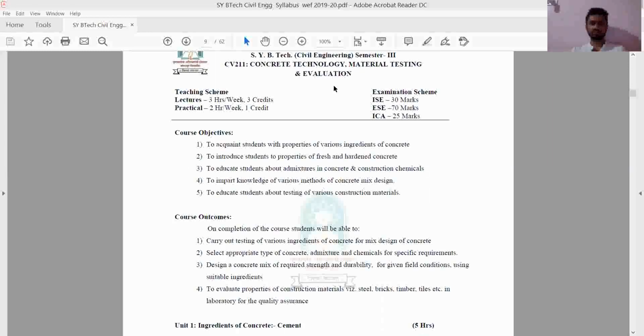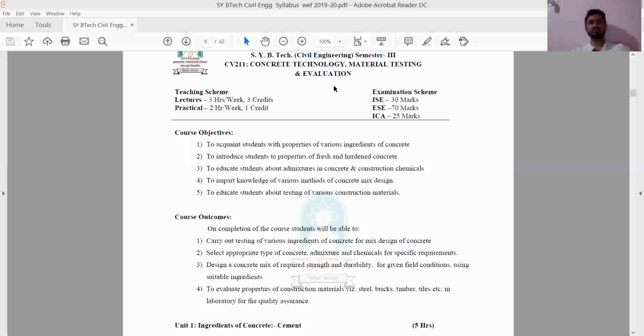Third objective is to educate students about admixtures in concrete and construction chemicals. So we are going to study the admixtures. What is an admixture? How are we going to modify the properties of concrete? What are the chemicals to be used? What is the quantity of chemical to be used? Which type of chemical to be used? These are the things that we are going to study.